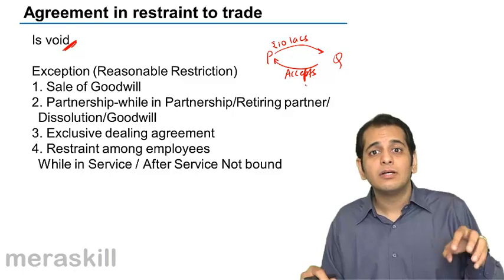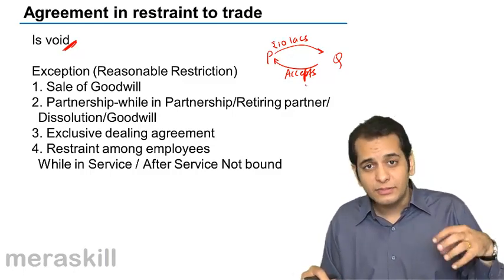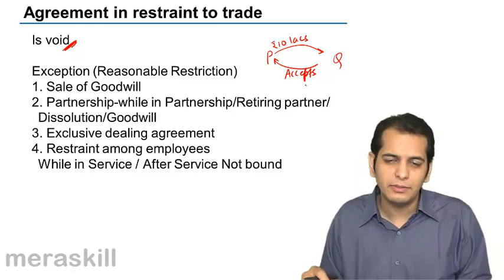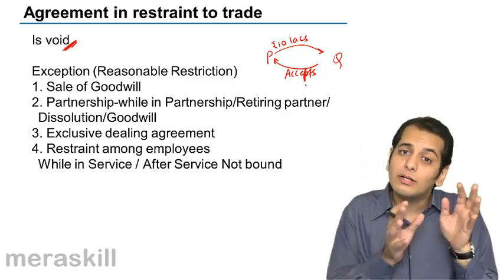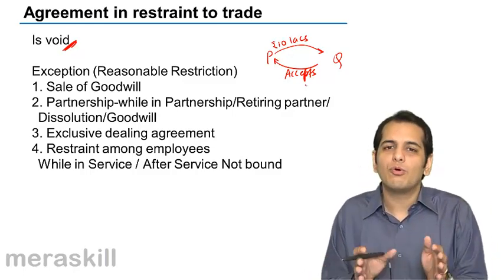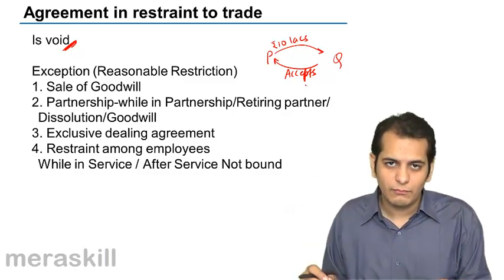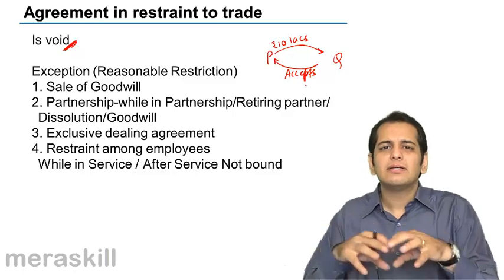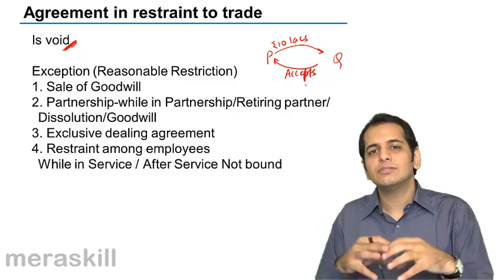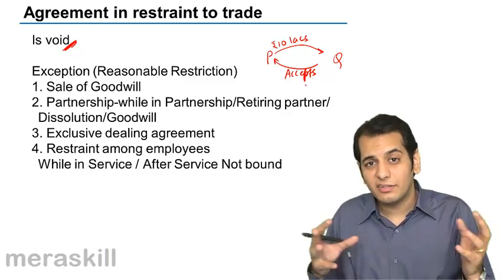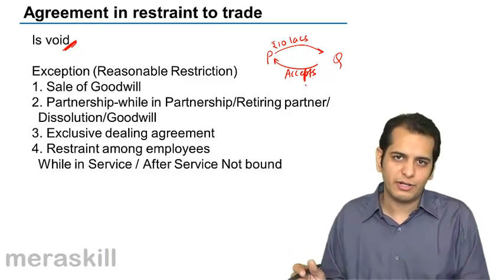At the same time, the company may also impose a condition on him saying, since you are the only seller of the company, we want you to be an exclusive seller of the company products only. We do not want you to sell the products of other companies also. So both of them can impose conditions on each other. These contracts would be in restraint of trade, yet they'll be valid considering the nature of the contracts.